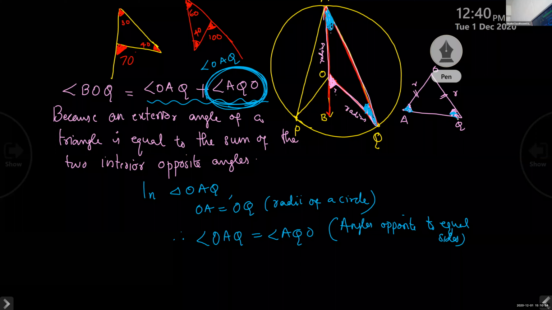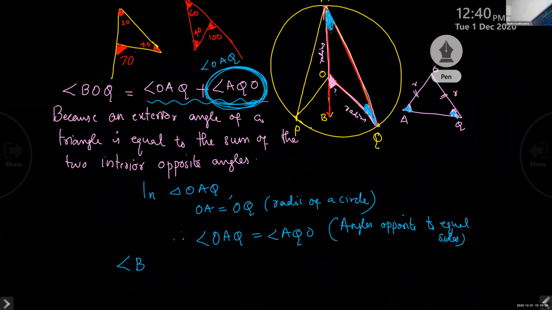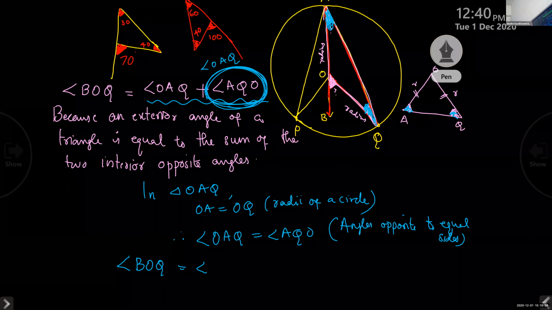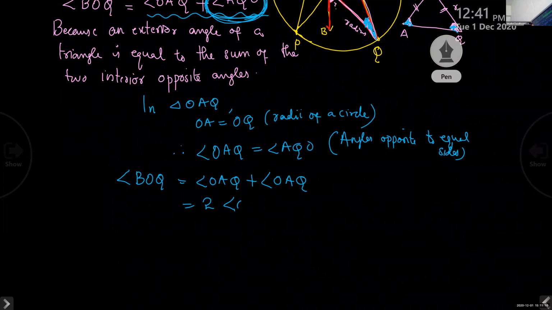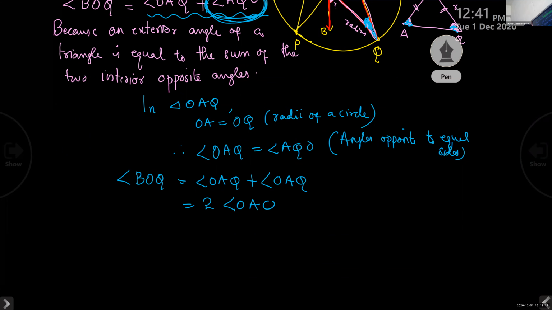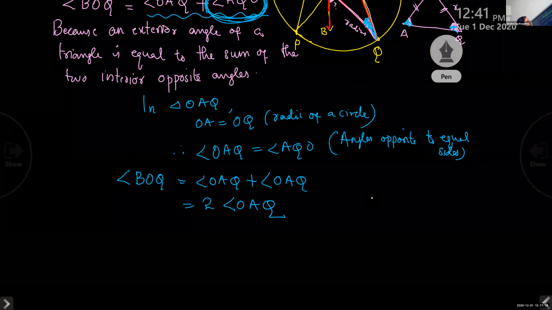Yes. So I am rewriting that angle BOQ equal to angle OAQ plus angle OAQ because both are equal. So you got 2 times angle OAQ. Angle BOQ equal to 2 times angle OAQ. That is equation number 1, because both are same. No need of giving separate names. One name is enough. Clear, children? Most important thing in this theorem.